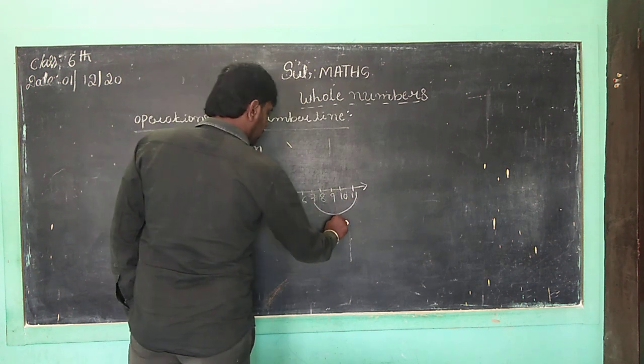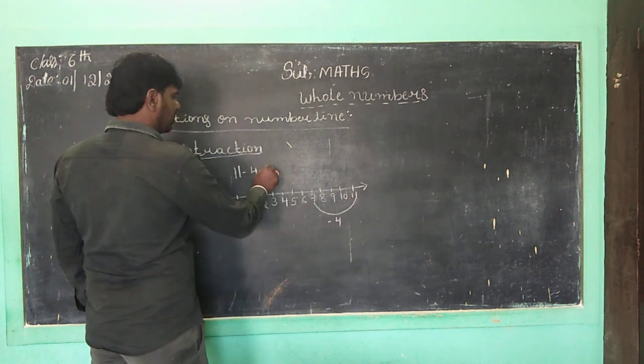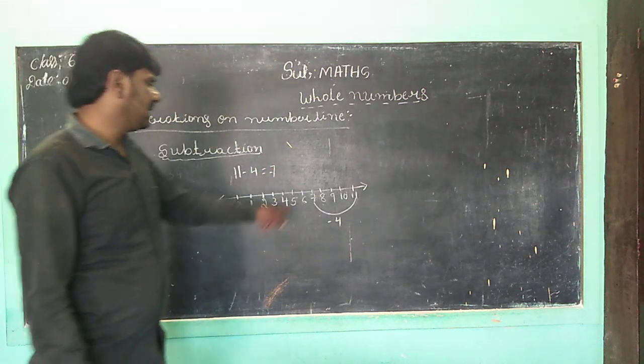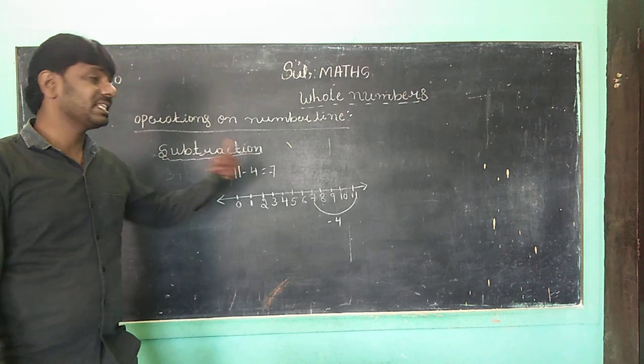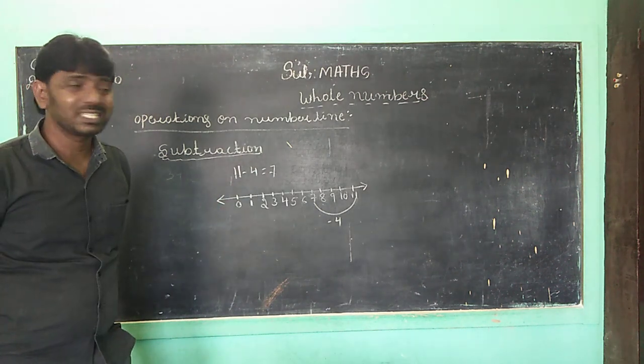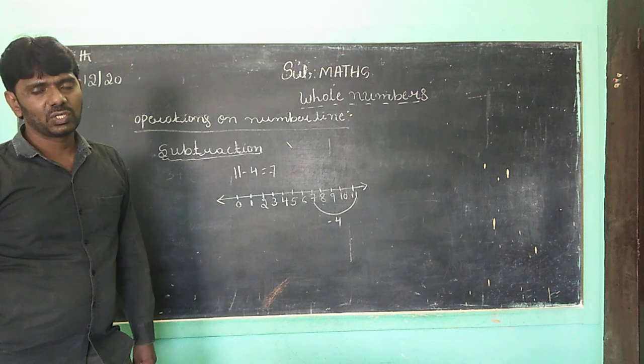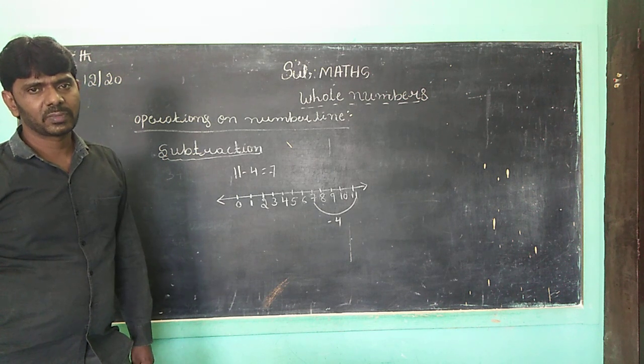So here minus 4. 11 minus 4 is equal to. Where it stops on the number line, it is 7. 11 minus 4 is equal to how much? 7. This is the representation of subtraction on the number line. Correct, children? You can understand this one.